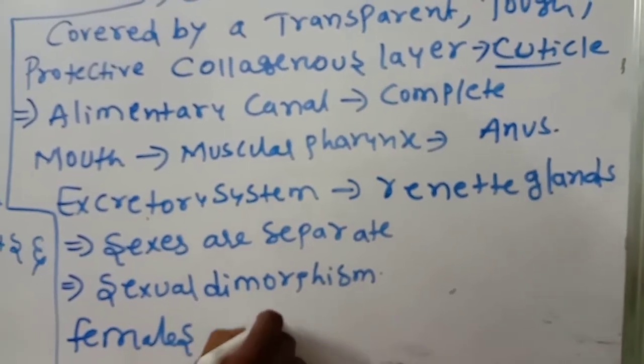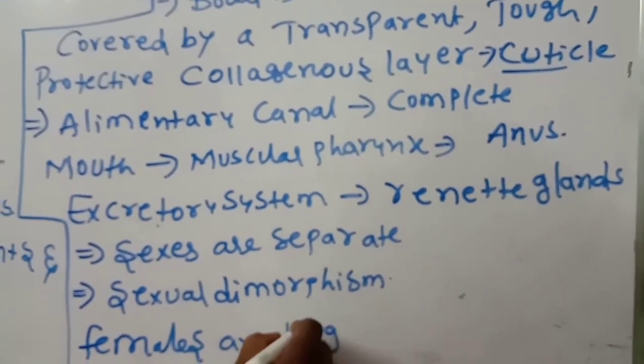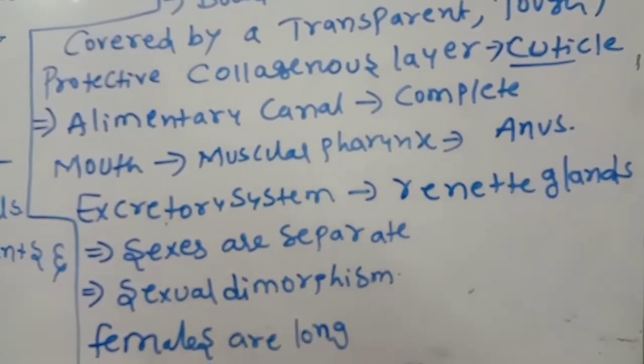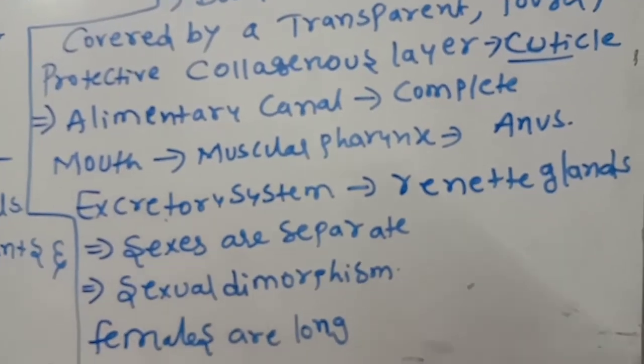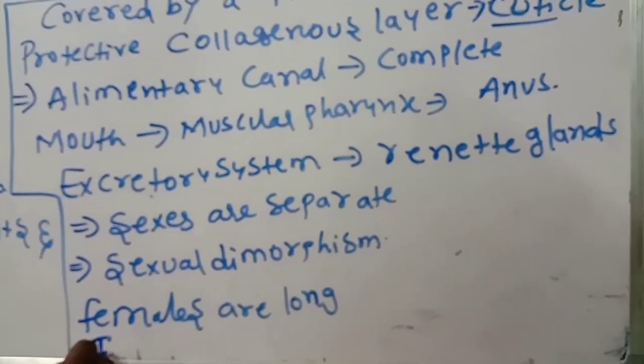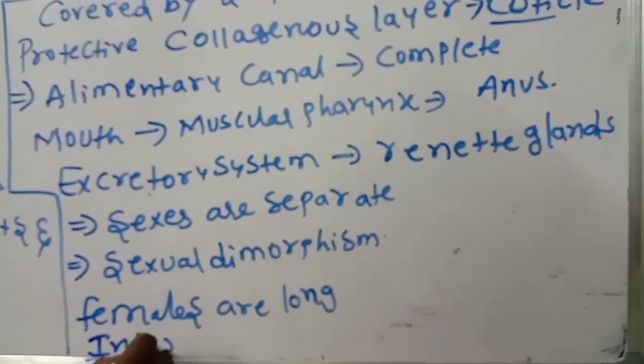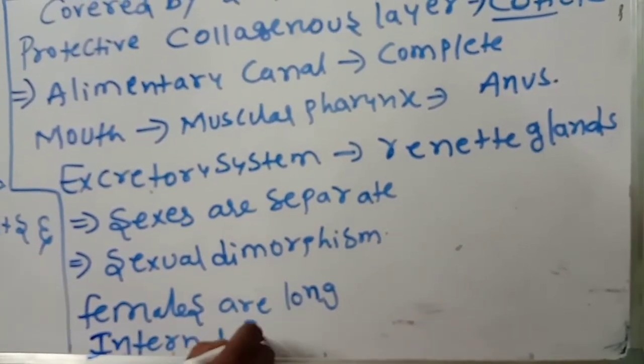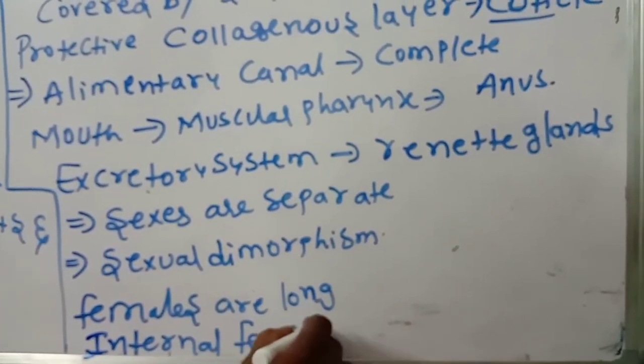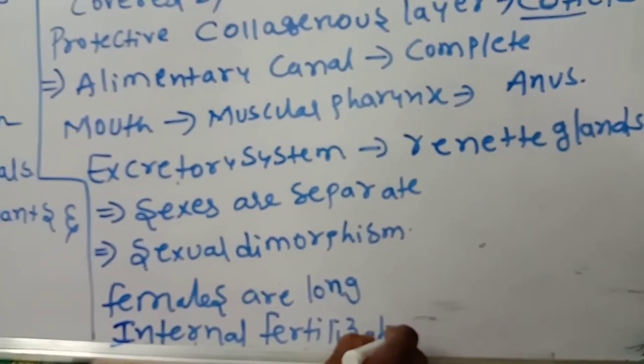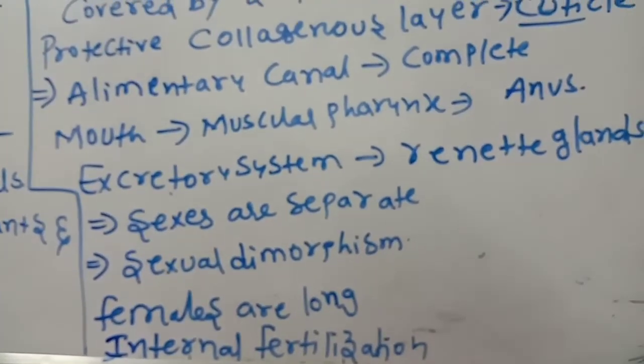This point you should remember. And fertilization is internal.